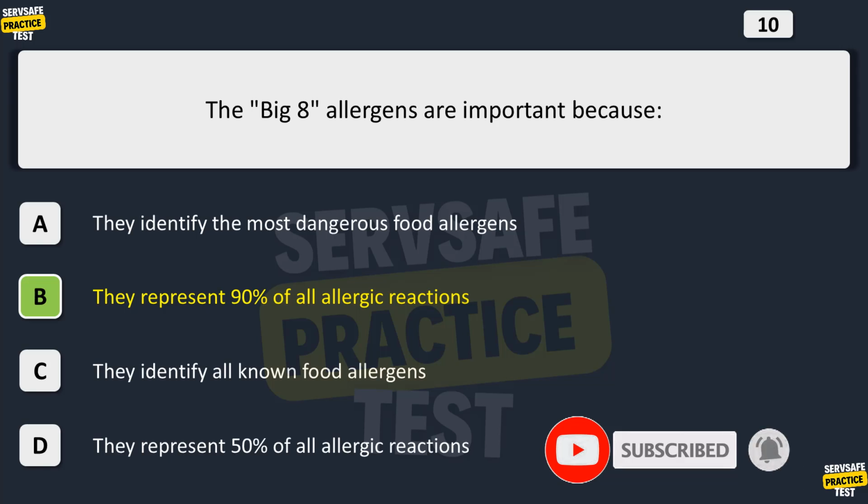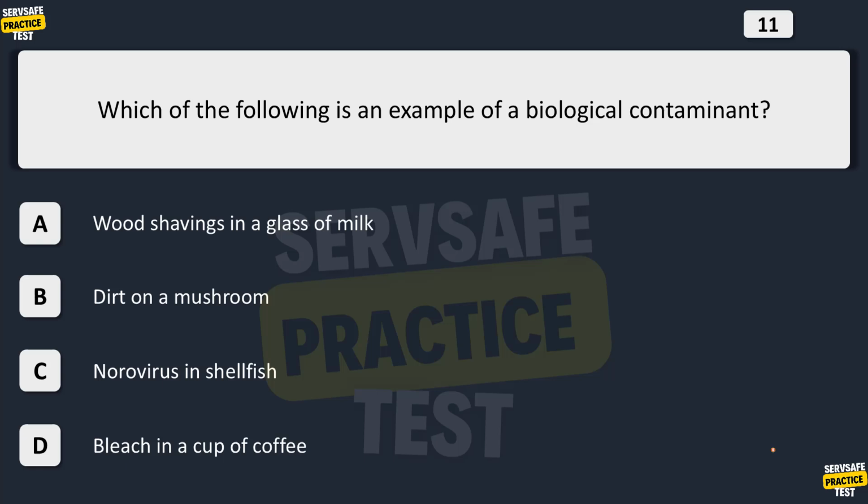Which of the following is an example of a biological contaminant? A. Wood shavings in a glass of milk. B. Dirt on a mushroom. C. Norovirus in shellfish. D. Bleach in a cup of coffee. The correct answer is C. Norovirus in shellfish. Norovirus in shellfish is an example of a biological contaminant. Since a virus is a biological entity, it is a form of biological contaminant.